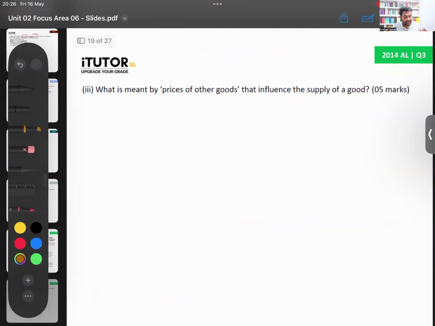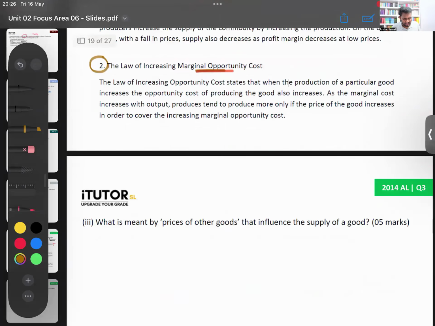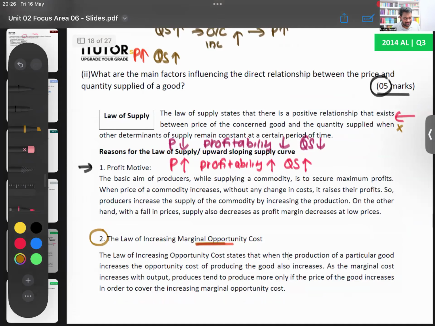2014 A-levels, question number 3. In terms of marks, Lamai, how they would have given them ideally, I feel, is around 1 mark for stating the reason, maybe around 1.5 marks for explaining. They would have done it that way. That's how they would have given the 5 marks. That's one way I can think of.